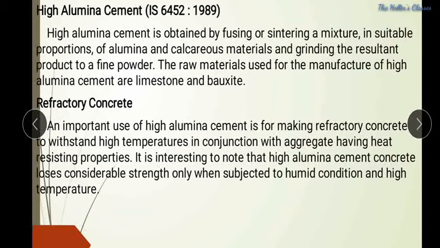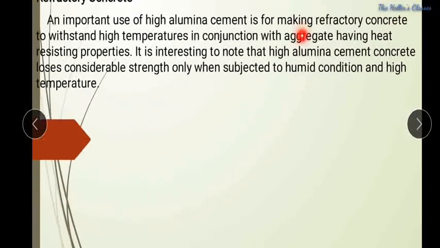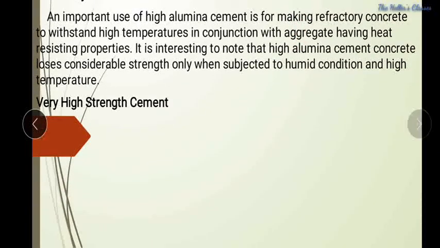So the next one is refractory cement. Basically, refractory cement is made with a high alumina cement, with outstanding temperature resistance, in conjunction with aggregate having heat resisting properties. So the last one is the very high strength cement.